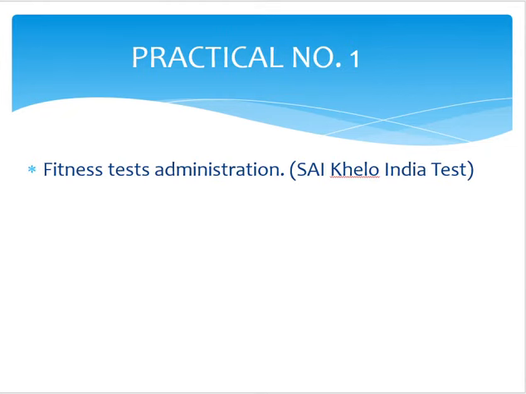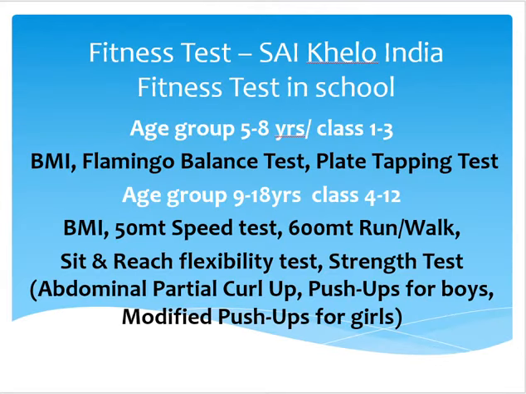Coming on to the contents, the first one is physical fitness test administration, that is the Khelo India fitness test. The Khelo India fitness test is divided into two parts. The first is for age group 5 to 8 years, which is classes 1 to 3, where the tests are BMI, body mass index, flamingo balance test, and plate tapping test. These three tests you have to mention and write down in the practical file.